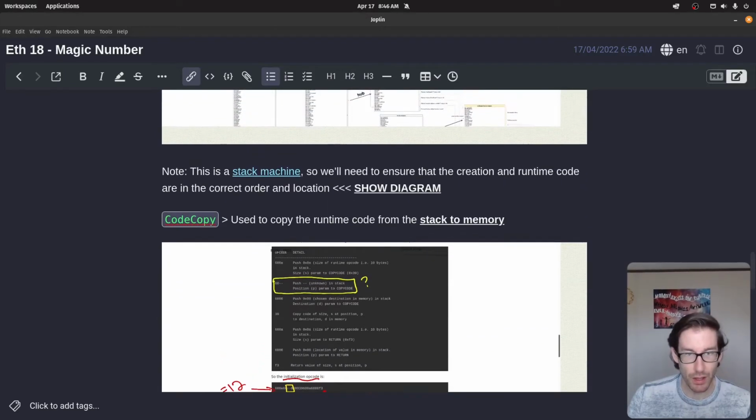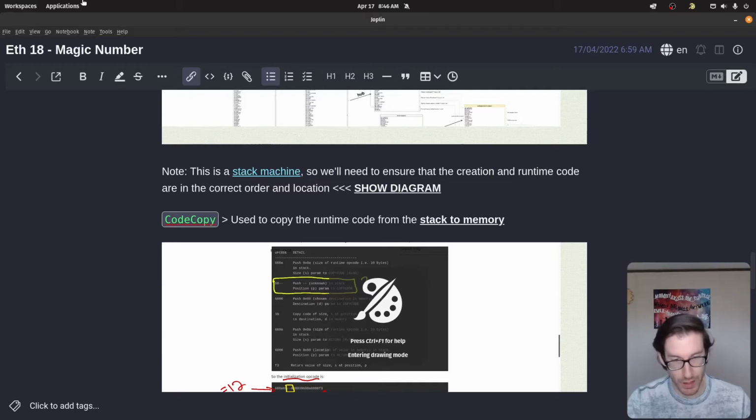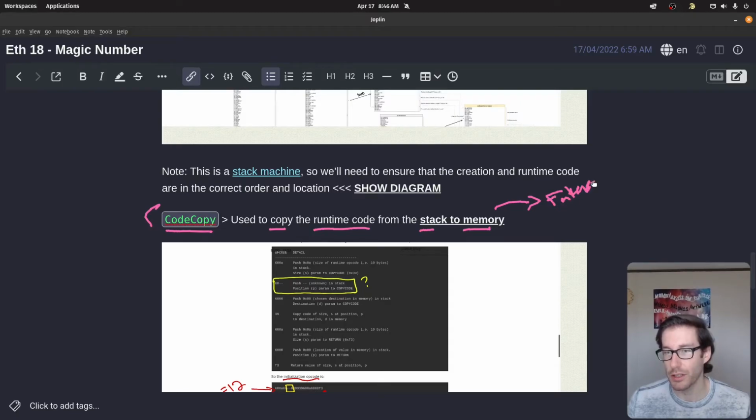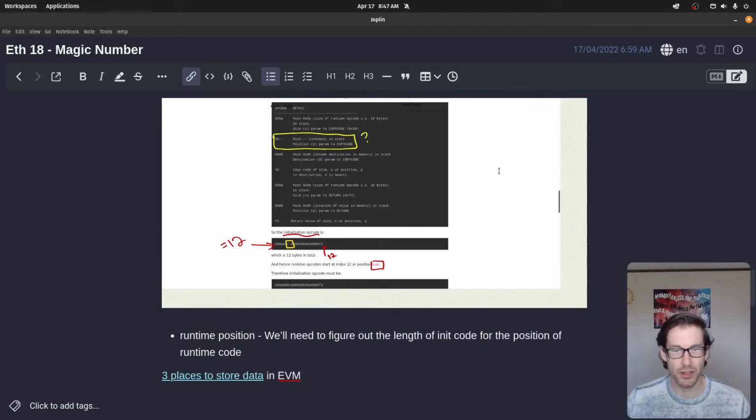But the first thing that we're going to learn from this summary they've provided is that code copy is going to be needed here. A code copy is an opcode, and specifically what it does is it copies your runtime code from the stack to memory, so it can be used for future execution when people from the outside world want to interact with your contract. That's usually the initial thing that happens when you create a contract: you take that runtime code that does all the functions, take it from the stack, which is very ephemeral and dies off pretty quickly, and put it in memory so it stays a little bit longer, which eventually I think should be put in storage.